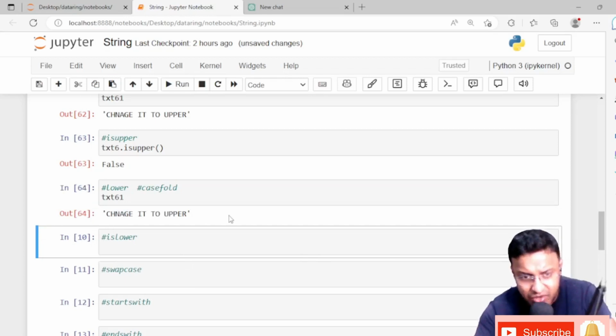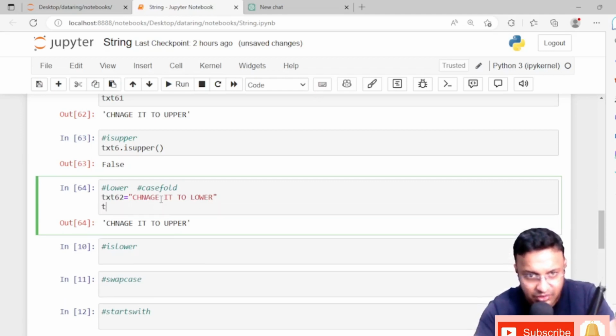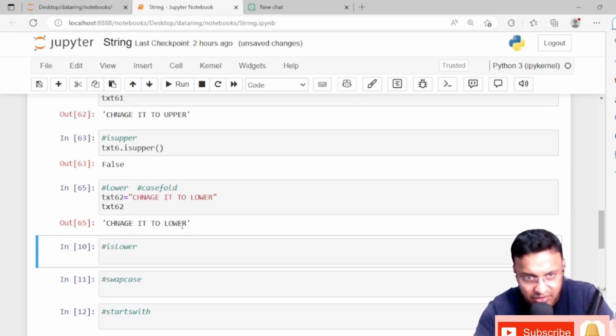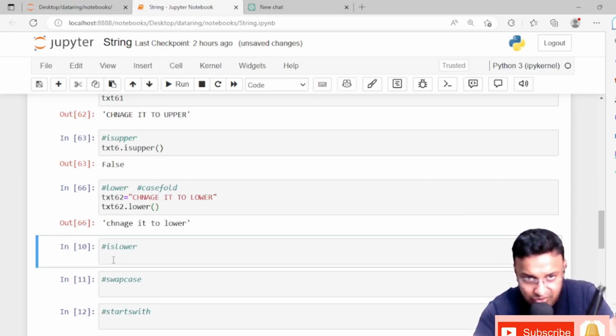Now we need to change to lower. All the things in lowercase. So I'm just changing it to 62, and I'm copying it, pasting it here. Lower, in the place of upper, I'm just making it lower, and text 62, if we check, after printing, it's showing change it to lower. Now we are telling Python to actually change it to lower. Change it to lower. Done.